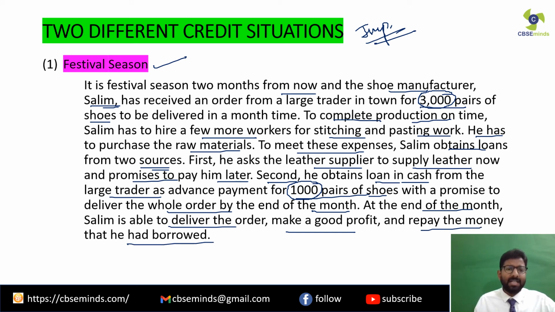Clear? So we can see in this particular case how Salim is managing the loan that he requires, and how he works it out so that he is able to make a profit and also repay the money that he had borrowed. Clear? So this is the first credit situation that we have seen on this slide.